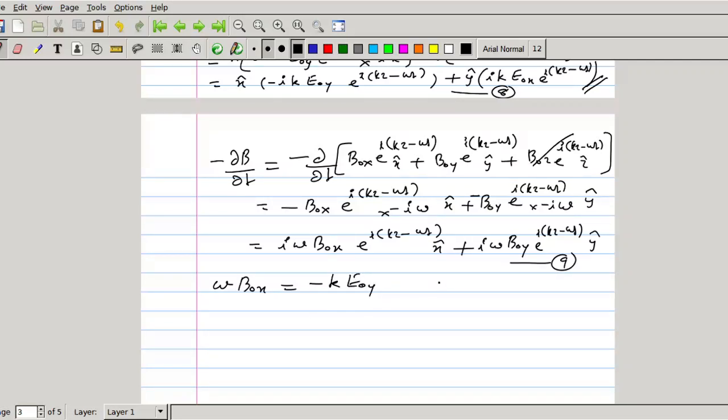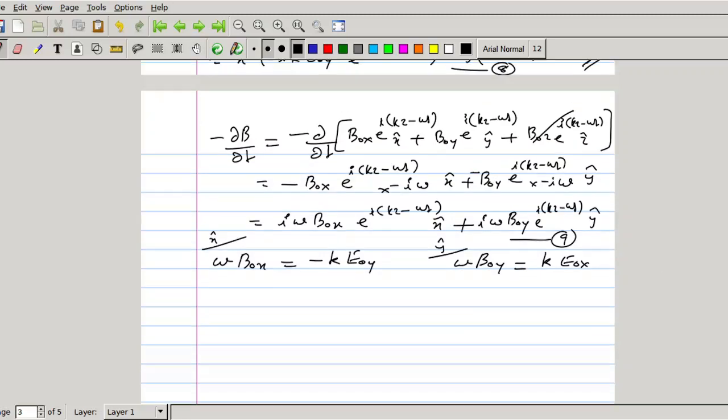So we are having one equation. This is for equating the coefficients of x cap. Now equating the coefficients of y cap from these two equations, i will get cancelled, e raised to i(kz minus omega t) will get cancelled. Then k E0x is same as omega B0y. So the second equation is omega B0y equal to k E0x.